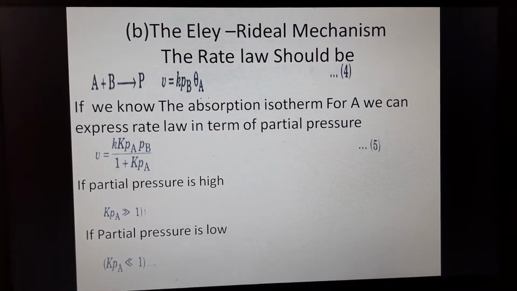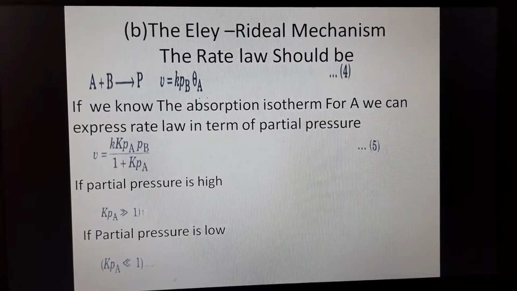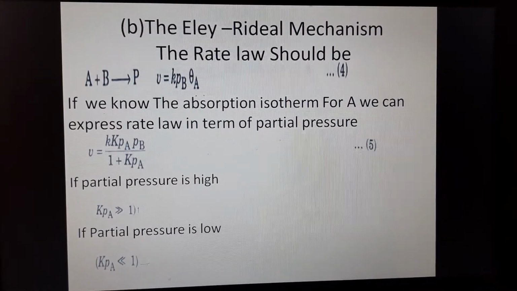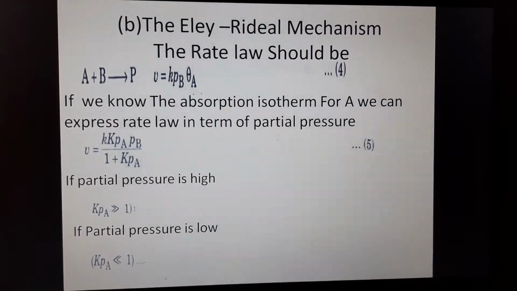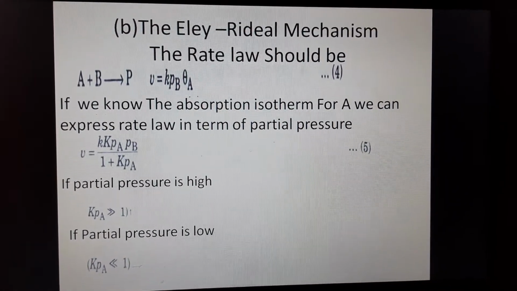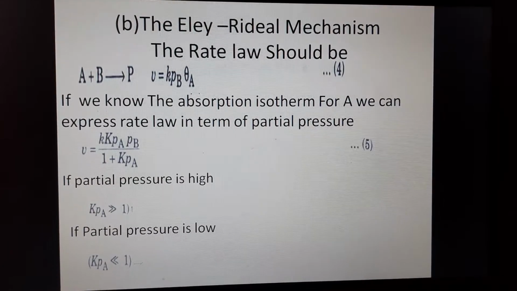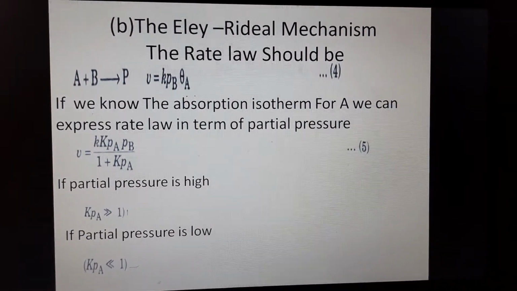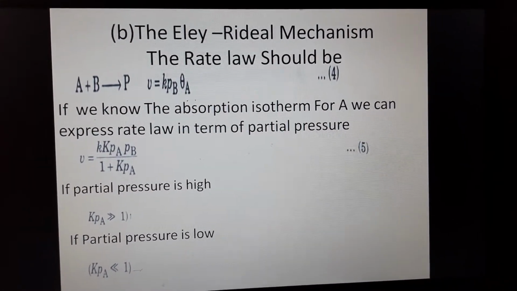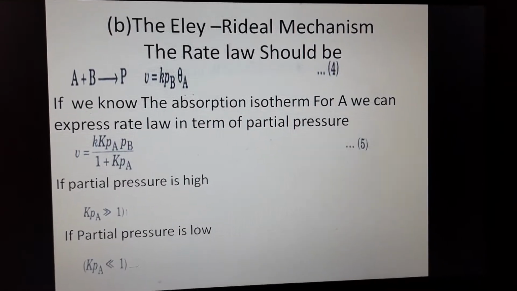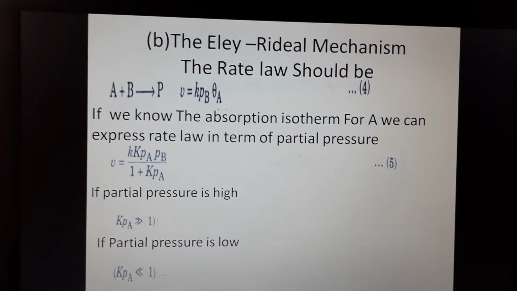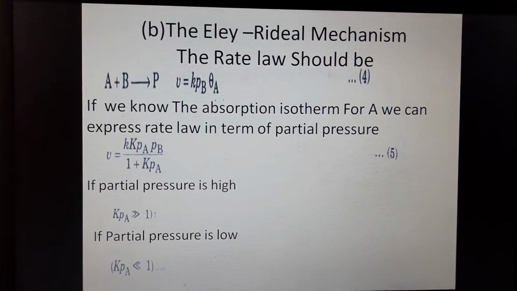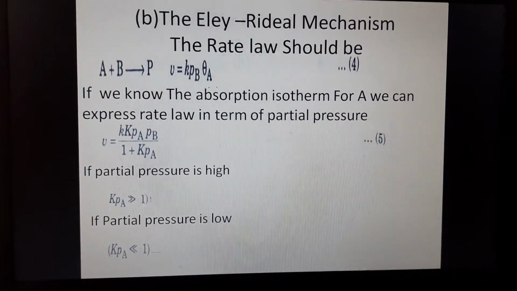If we know the adsorption isotherm for A, we can express the rate law in terms of its partial pressure Pa. If the adsorption of A follows a linear isotherm in the pressure range of interest, then the rate law would be given by equation number 5.